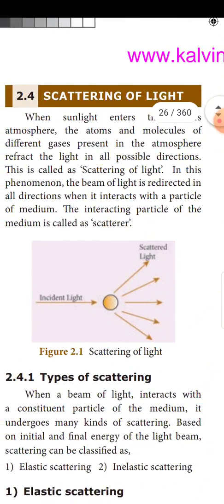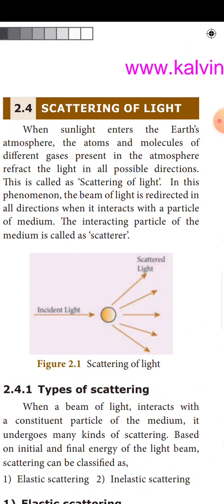So, scattering of light. When sunlight enters the Earth's atmosphere, the atoms and molecules of different gases present in the atmosphere refract the light in all possible directions. This is called scattering of light. What is scattering of light? When sunlight enters the Earth's atmosphere, the atoms and molecules of the different gases refract the light in all possible directions. This is called the scattering of light.